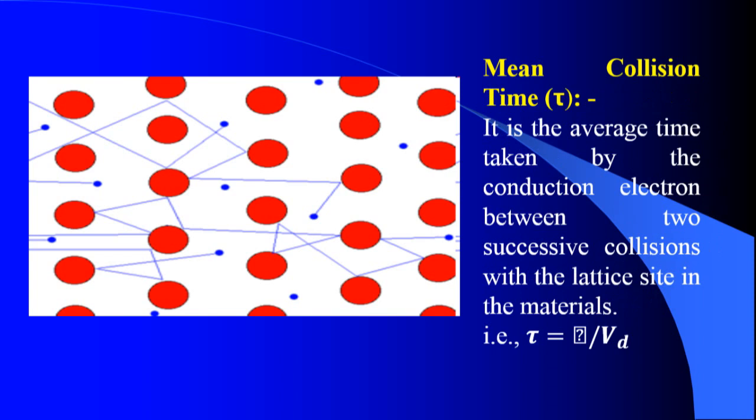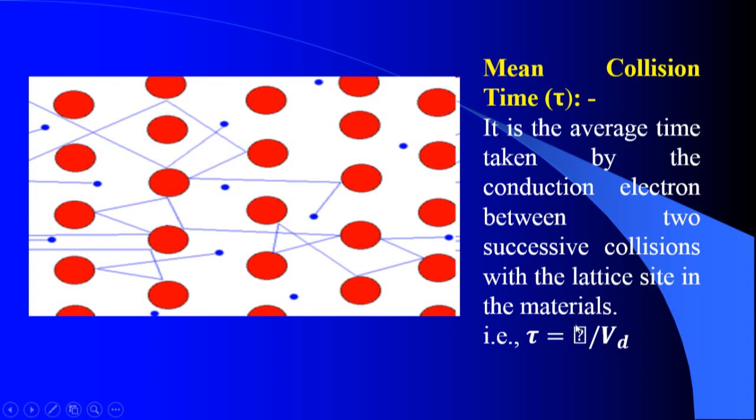Next is mean collision time. It is the average time taken by the conduction electron between two successive collisions with the lattice sites in the material. The distance traveled between two successive collisions is the mean free path. How much time the conduction electron takes to move from one atom to the next between two successive collisions is called the mean collision time. Mean collision time tau is equal to lambda by Vd, where Vd is the drift velocity.